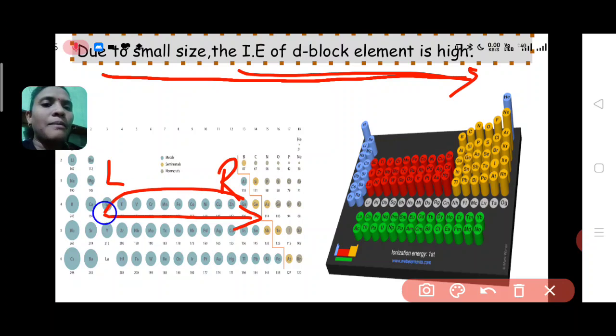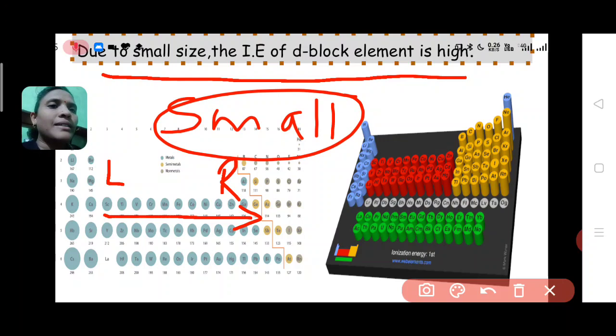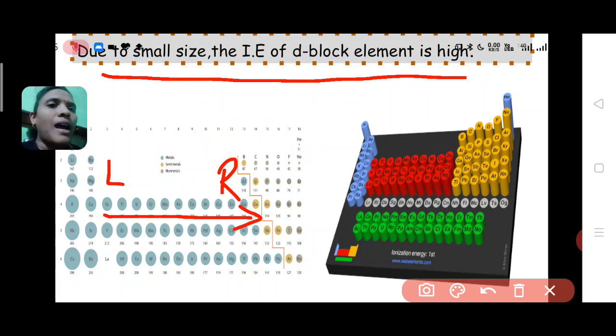Because d block elements mostly have small atomic size.